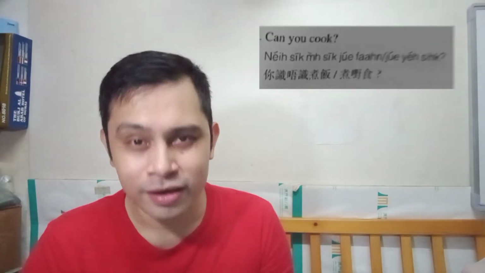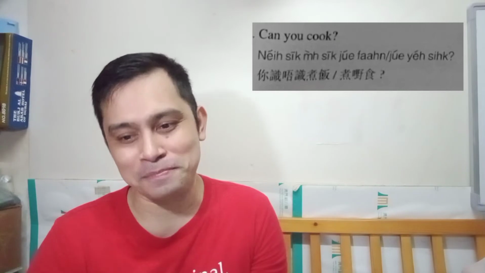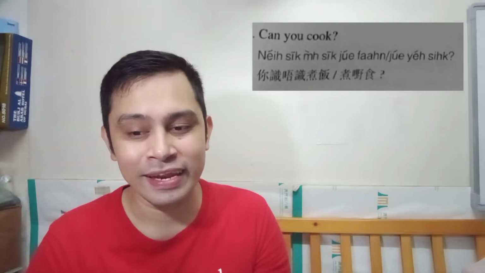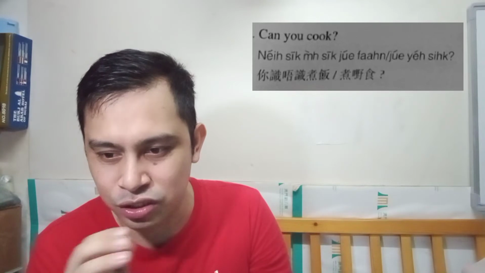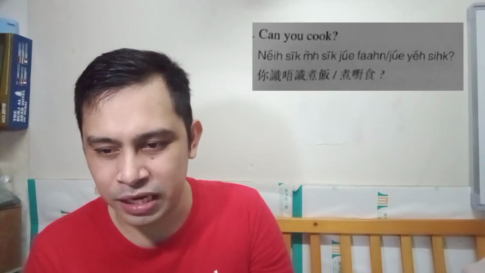That is cook, no? Of course, nadaanan na rin po natin to last time, but let's consider this verb, cook, that is chu. So in our example is, can you cook? I am, can. Ngo sik. So in Cantonese, ni sik sik chu fan yi sik. If you can see the slash is chu yi sik. Ni sik sik chu fan or ni sik sik chu yi sik.